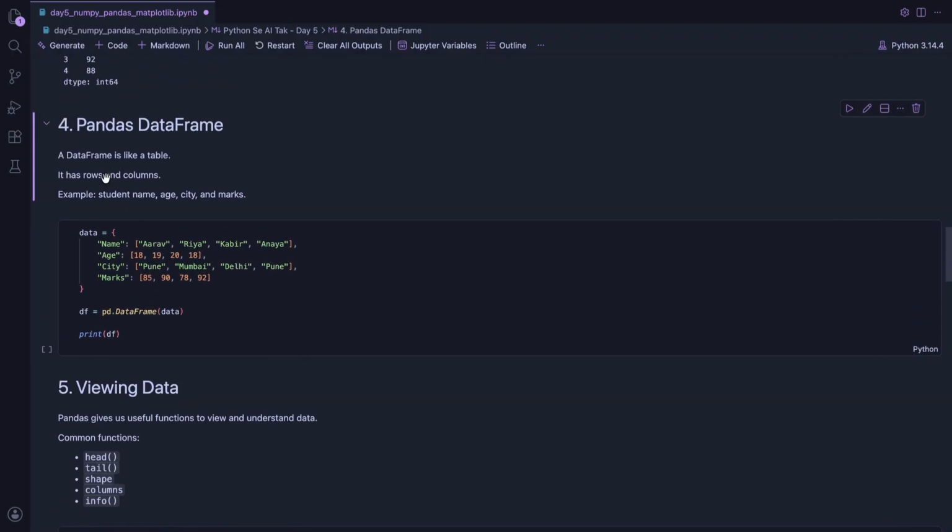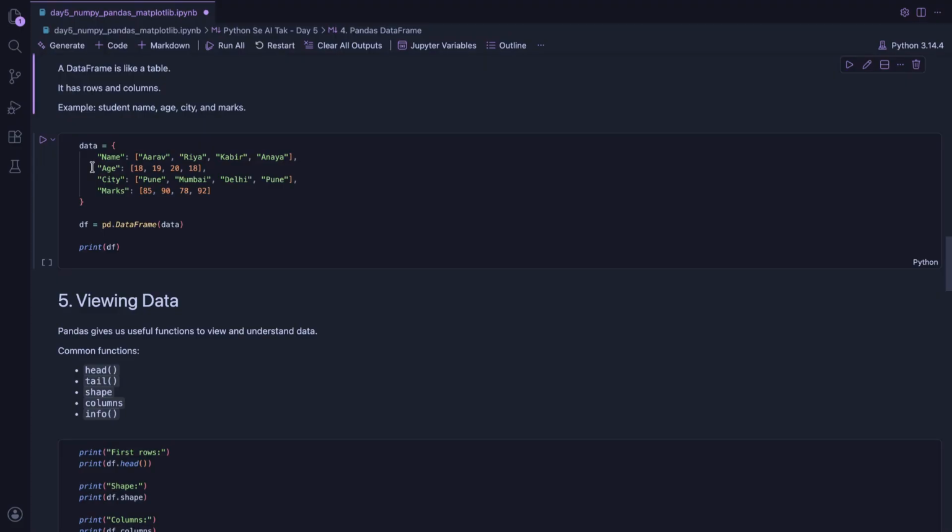Now let's learn DataFrame. A data frame is like an Excel sheet or table. It has rows and columns. For example, one column can be student name, another column can be age, then another column can be marks. This is very useful for real world data.